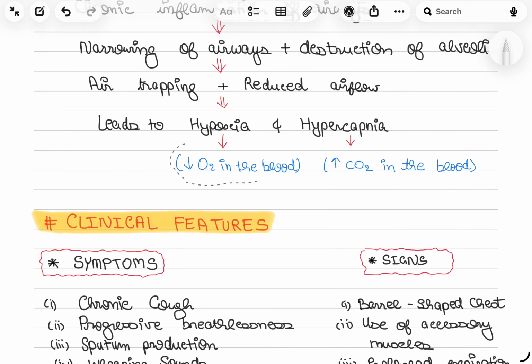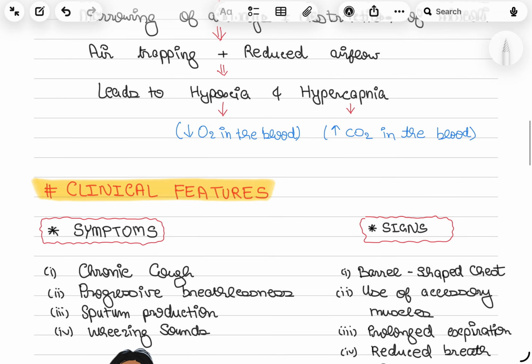What is hypoxia? Hypoxia is the decrease in oxygen level in the body. And what is hypercapnia? Increase in carbon dioxide level in the body.